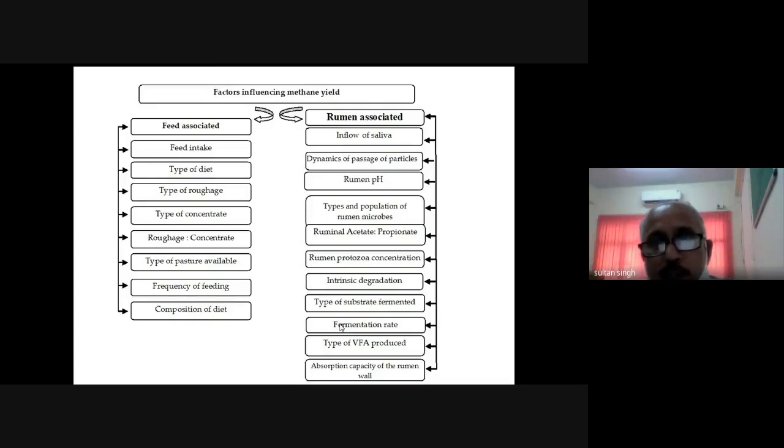On the right hand, you see the factors which are associated with the rumen. It is the saliva flow, then dynamics of the passage rate, rumen pH, types of the population of the rumen microbes, then acetate propionate ratio, rumen protozoa concentration, then degradation, type of the substrate, fermentation rate, and type of the VFA produced. So friends, I will discuss all these factors in the coming slides and how they are influencing the methane emission from the livestock.